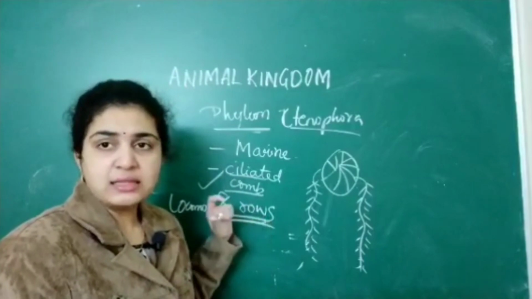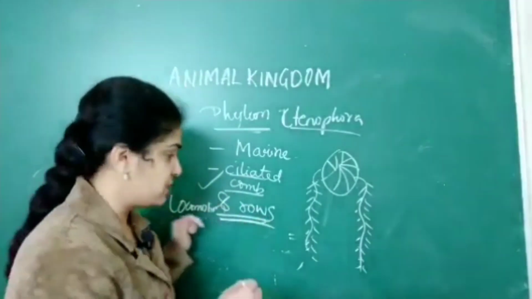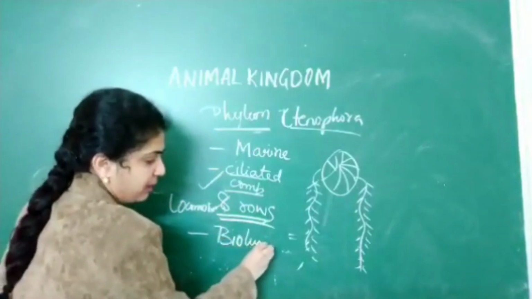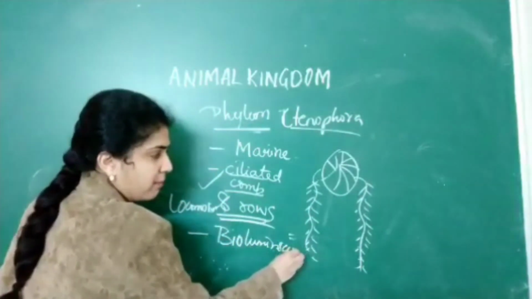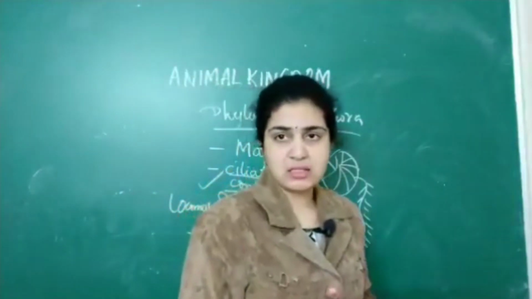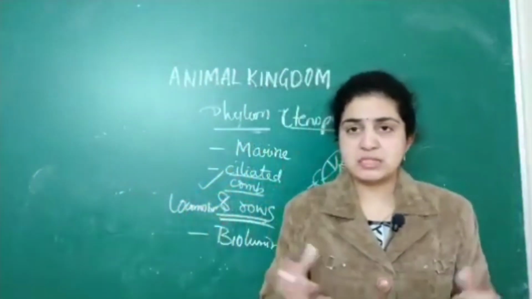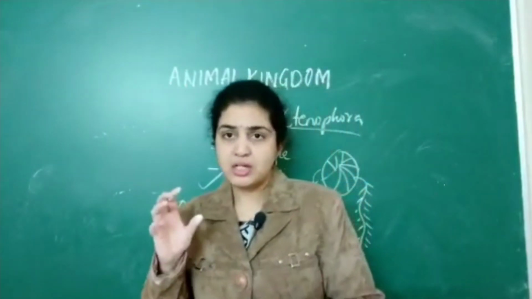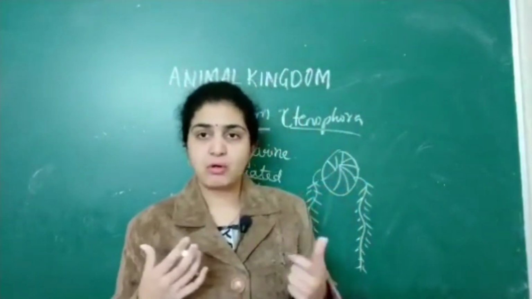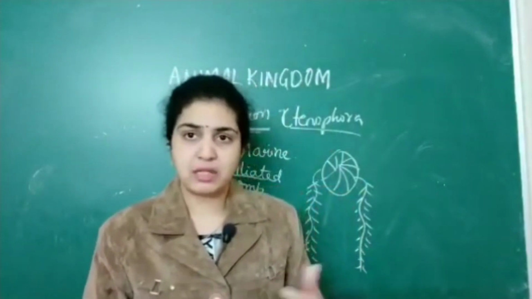As well as there is another specific feature of this, called bioluminescence. By the name only we can understand that bioluminescence means they emit a large amount of light from their body. Numerous amounts of light are emitted from their body.